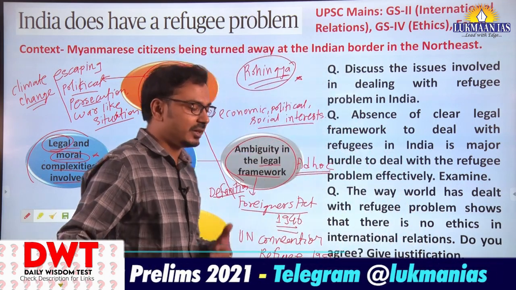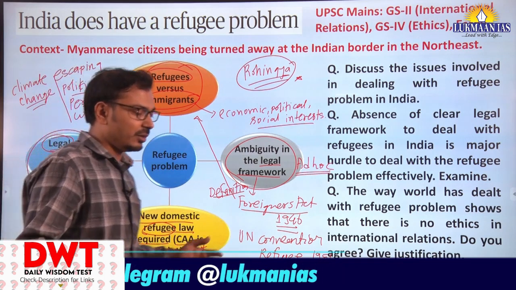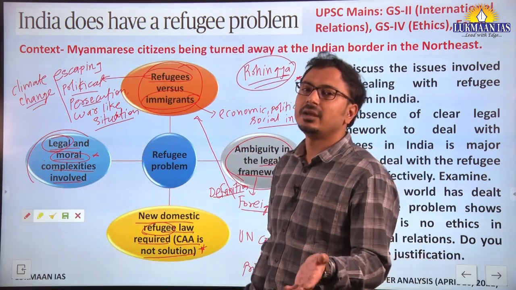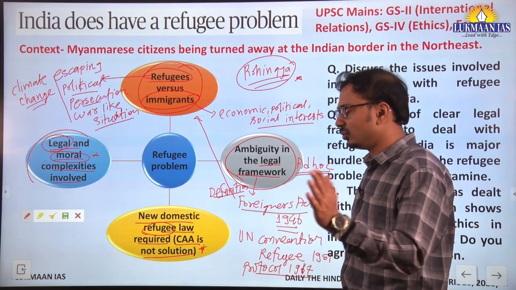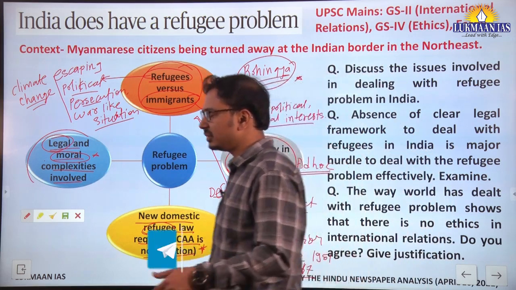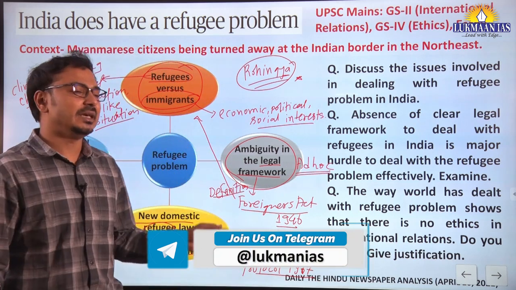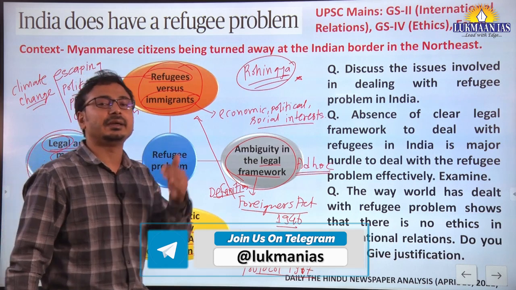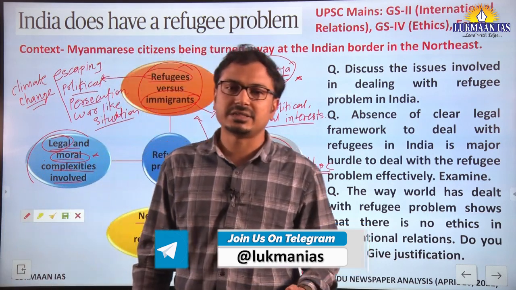At the same time, it also talks about a cutoff date of 2014, and those who came into India after that are not allowed citizenship. So that's why the CAA is not the solution. Rather, there is a need for a dedicated refugee law at the national level.